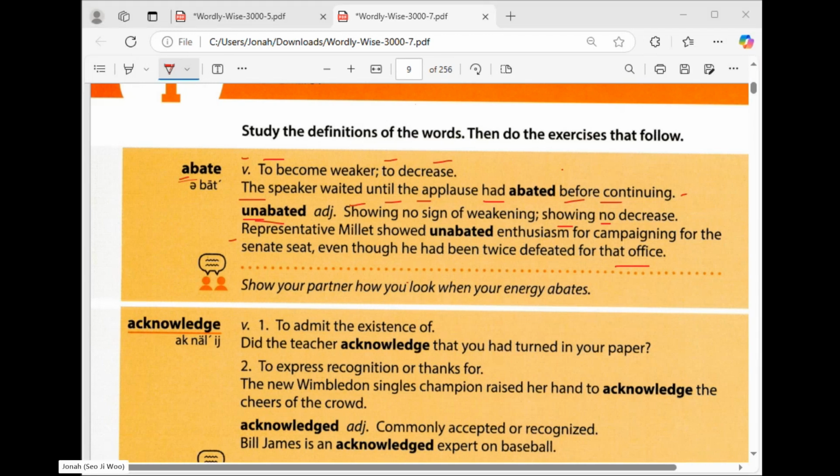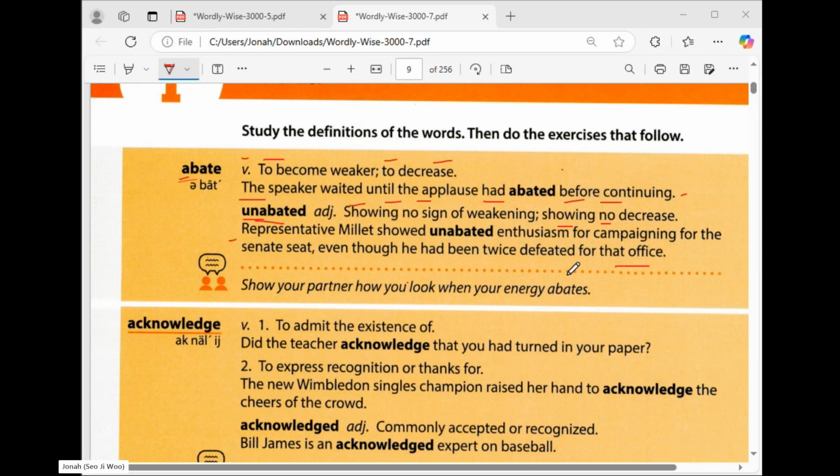Okay, it's okay. So do you know politics? Yeah. You know politics. So when they run for a position in politics, like president, right? They do campaigns, right? And enthusiasm is showing something that you're really passionate about, that you really want.